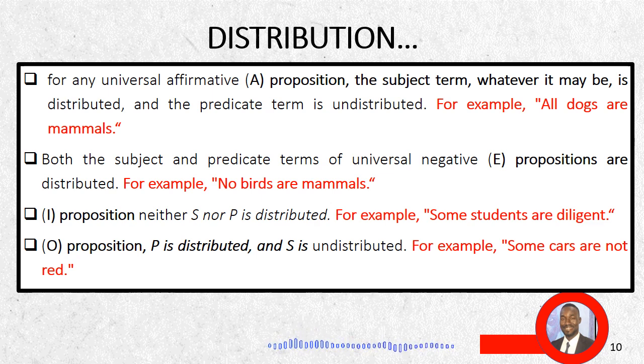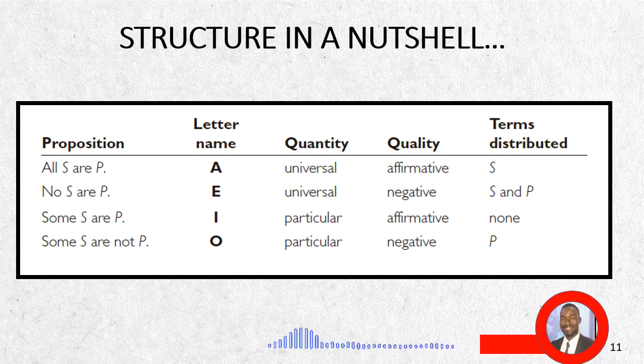And for O propositions, some S are not P, we find that P is distributed and S is undistributed, because it says that some subject does not belong to the predicate term. This also implies that the predicate term doesn't belong to the subject. But while the notion of "some" makes the subject term undistributed, the predicate term is distributed. In a nutshell, the above table shows the distribution status of all our categorical propositions.